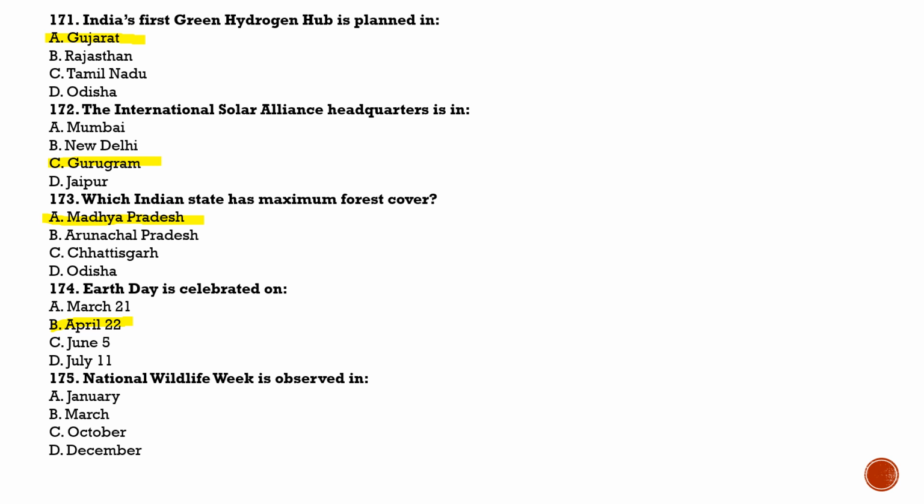National Wildlife Week is observed in, and the answer for this is option C, that is October. And if the question is when is the National Wildlife Day celebrated, then the answer will be 2nd October. And if it is about World Wildlife Day, then the answer will be 3rd of March.